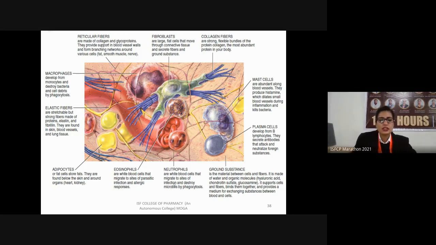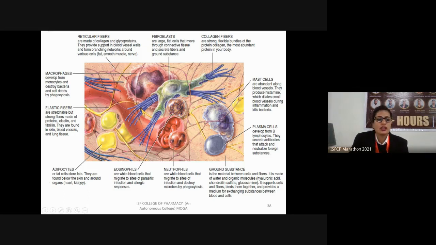Then another cell we have is the eosinophil. This is also a type of WBC, and its function is phagocytosis and defense against parasitic infection. They migrate to the sites of infection and also cause allergic responses such as inflammation, etc.